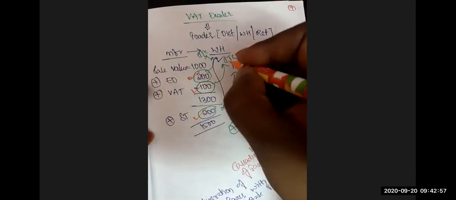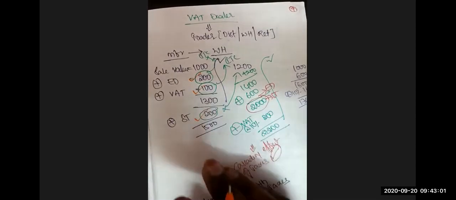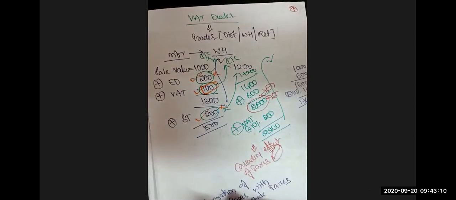Now, for the wholesaler, are all of these taxes allowed as credit? No. Only the VAT portion is allowed as credit. The excise duty is not allowed as credit, and the service tax is not allowed as credit. These both are not allowed as credit to the wholesaler.